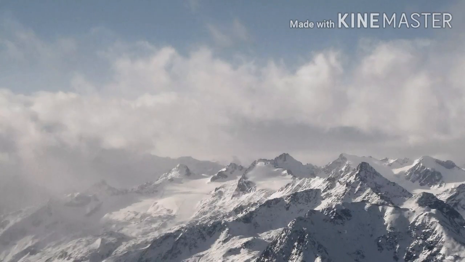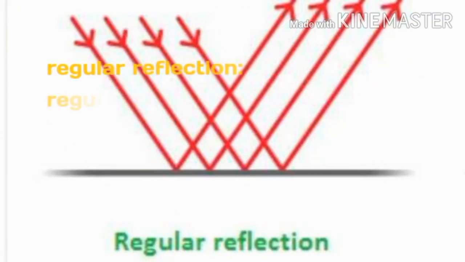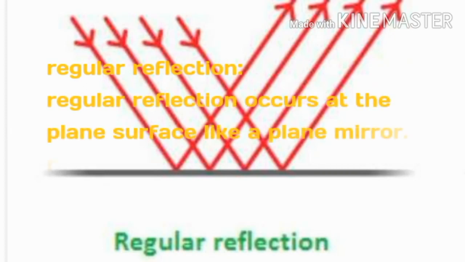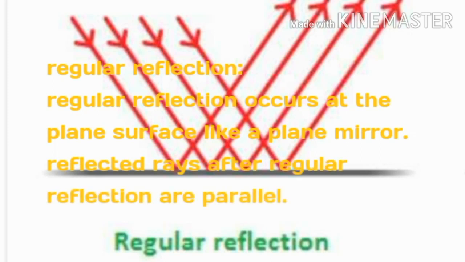We are mentioning the two main types of reflection: regular reflection and irregular, or diffused, reflection. What is the difference between these two?